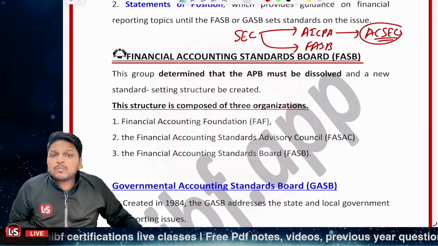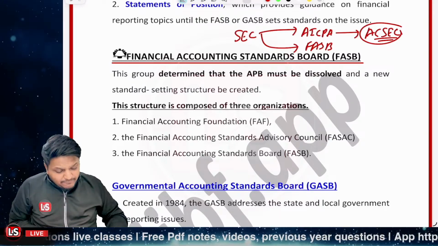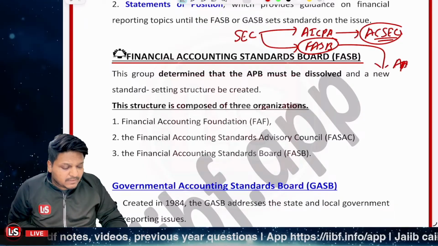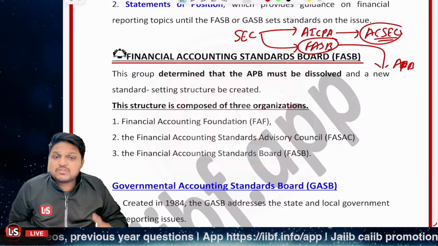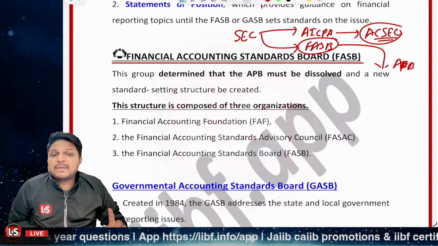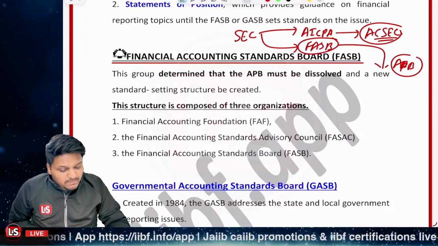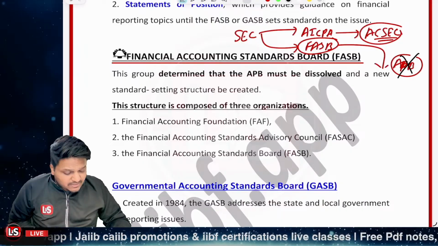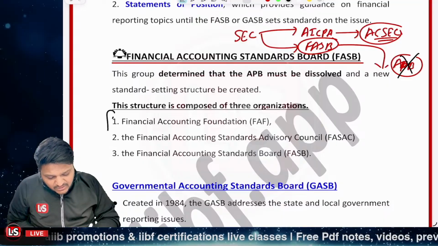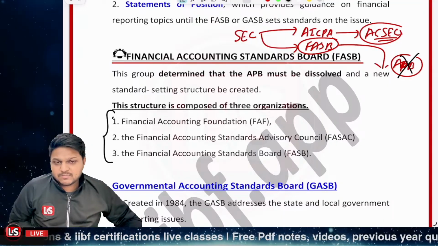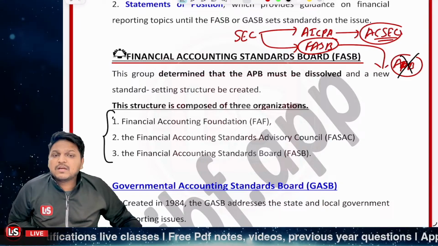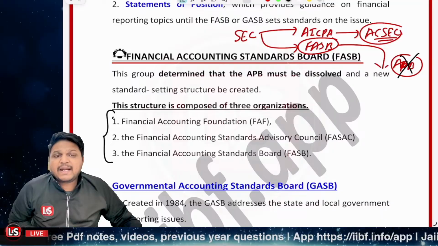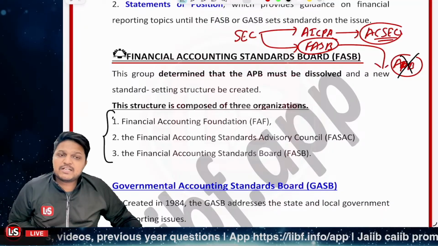Further, we talk about FASB. So FASB considered and determined that the APB must be dissolved and a new standard-setting committee is to be created, right? So the APB, which was previously there, is now dissolved and a new structure is considered, which has three organizations: the Financial Accounting Foundation, FASAC, that is the Financial Accounting Standards Advisory Council, and FASB, the Financial Accounting Standards Board, right?